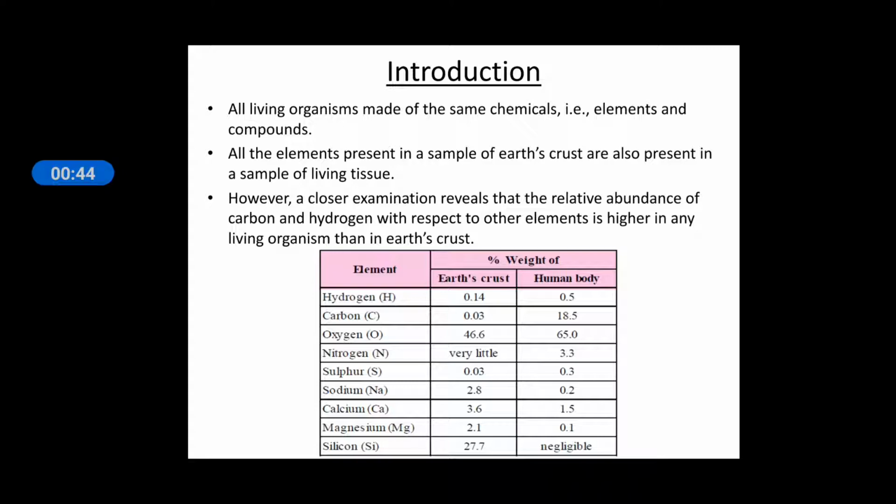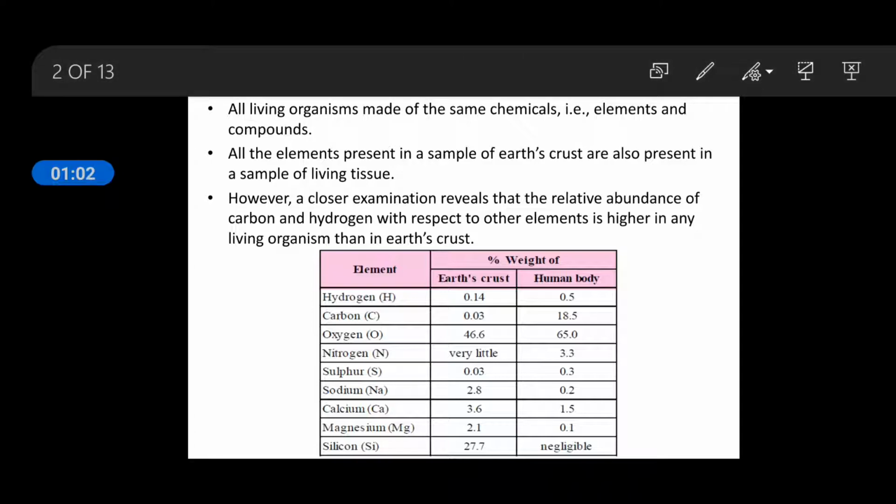crust. However, a closer examination reveals that the relative abundance of carbon, hydrogen, and oxygen, with respect to the other elements, is higher in living organisms than in the earth crust.